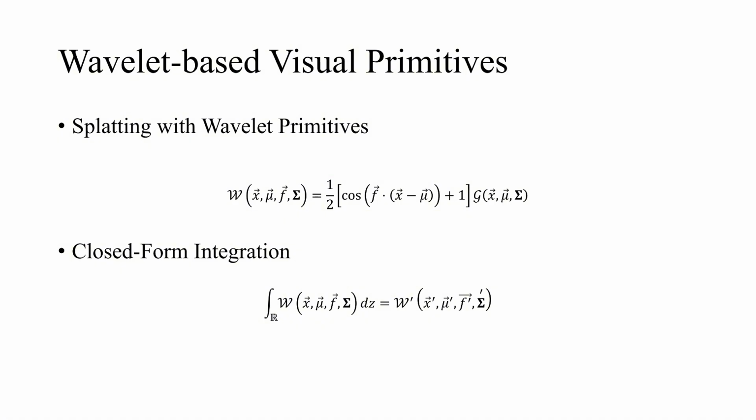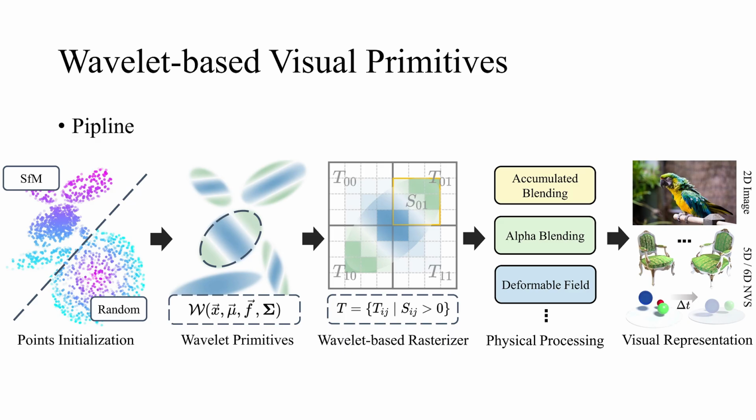Crucially, and this is key for performance, our formulation retains a closed-form analytical solution for volumetric integration, allowing us to leverage the speed of forward splatting without modification. The integration of WIPES is straightforward. We initialize from a point cloud and substitute the standard Gaussians with our more expressive wavelet primitives. A core component of our framework is a custom-built, differentiable wavelet rasterizer that handles the projection and blending efficiently.